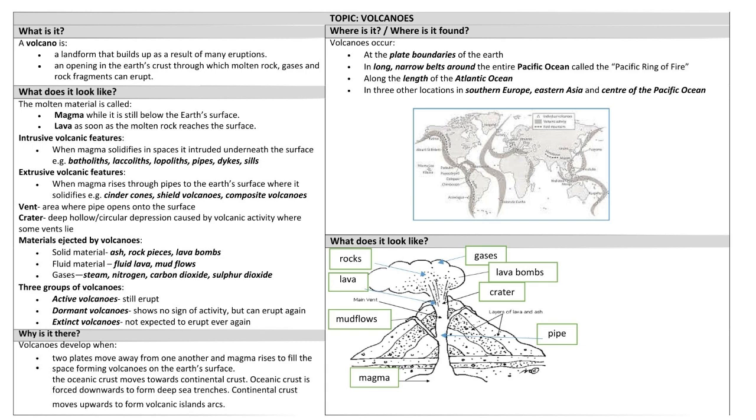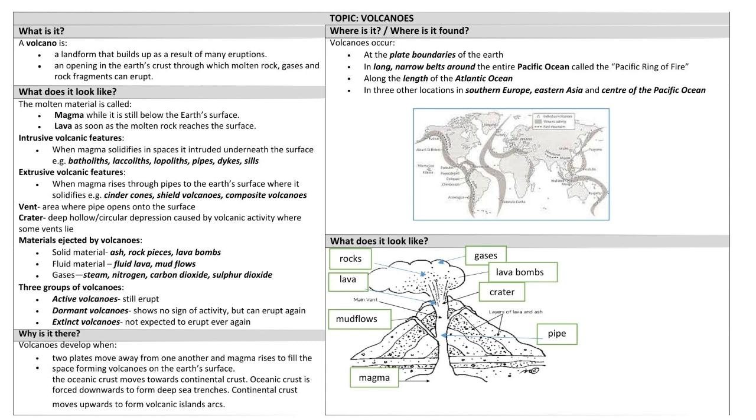Topic: Volcanoes. What is it? Where is it found? A volcano is a landform that builds up as a result of many eruptions. It is an opening in the Earth's crust through which molten rock, gases and rock fragments can erupt.